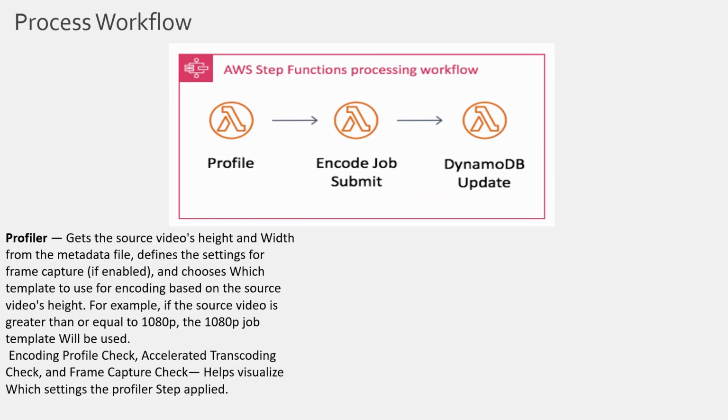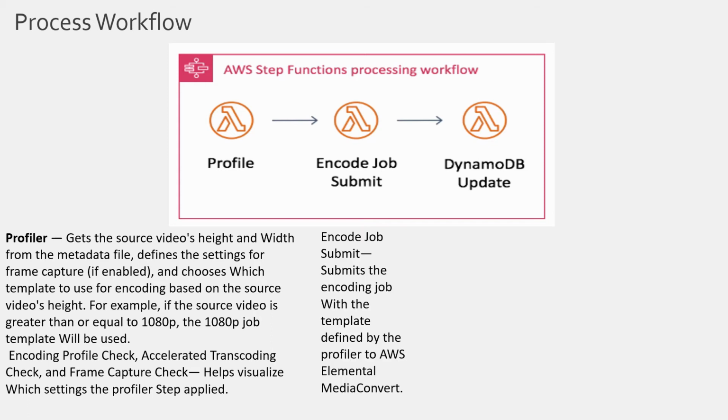First, profile gets the source video's height and width from the metadata that we've stored in Dynamo and chooses which template to use for encoding. For example, if the source video is greater than or equal to 1080p, the 1080p job template will be used. Then, encode job submit will submit the encoding job with the template defined by the profiler to AWS Elemental Media Convert.